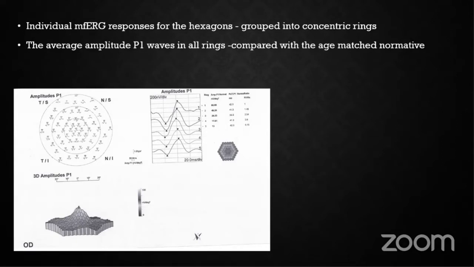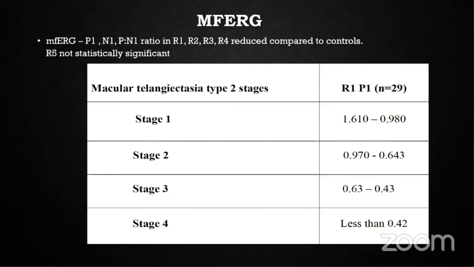So average amplitude of P1 waves was noted in all the rings, and it was compared with age-matched normative controls which we have taken. We calculated the amplitude of P1, N1, and the P1/N1 ratio in all the rings, and we found that it was significant in all the rings except for the outer ring, that is R5. So we have made one arbitrary classification, mainly for the correlation purpose with other multimodal imaging.